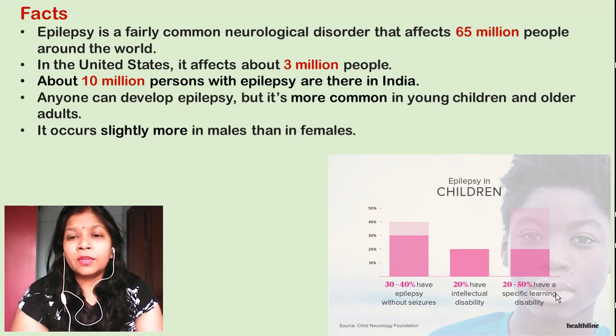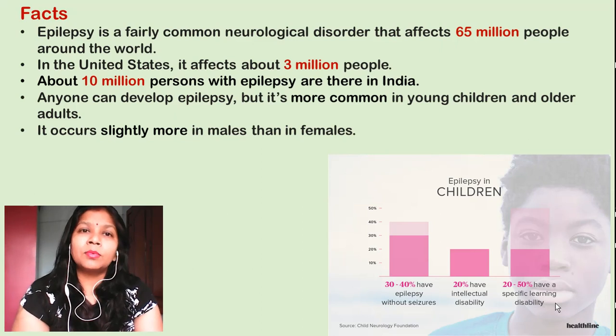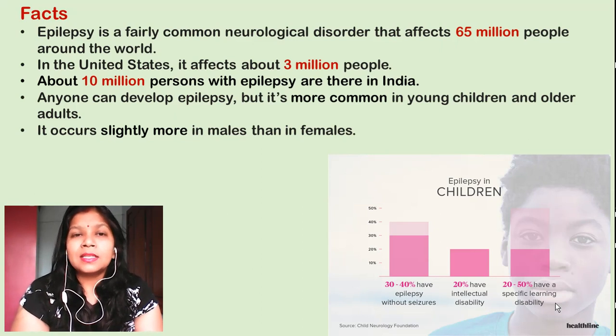And 20 to 50% have specific learning disability, that means 20 to 50% of the children who have epilepsy have a learning disability. They cannot learn, or they cannot get educated, they cannot understand the facts which a normal child can understand. So this is the statistic taken from the WHO, which gives what epilepsy is and which population has more of this epileptic syndrome.